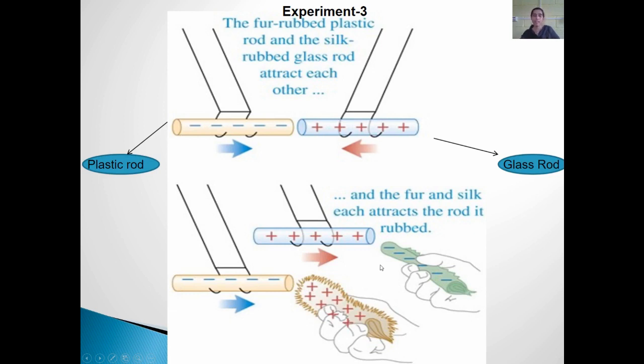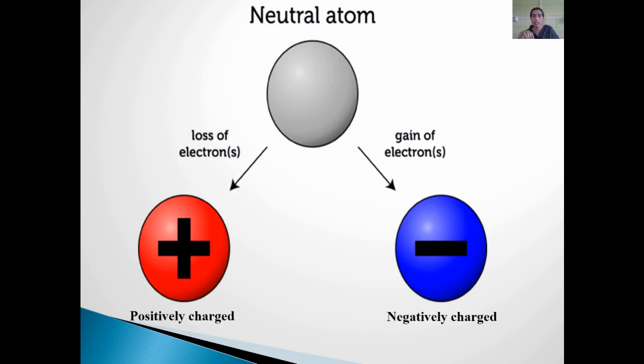Now I guess it is clear to you that whenever two different charged objects are brought near, they will show force of attraction, and if the same type of charged bodies are brought near, they will show force of repulsion. And in short, you can understand from this picture that whenever a neutral body loses electrons, it becomes positively charged, and whenever it gains electrons, it becomes negatively charged, right?